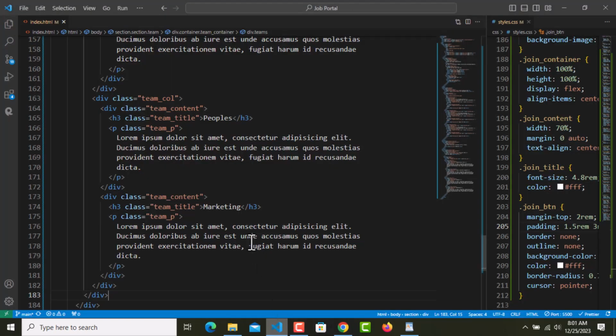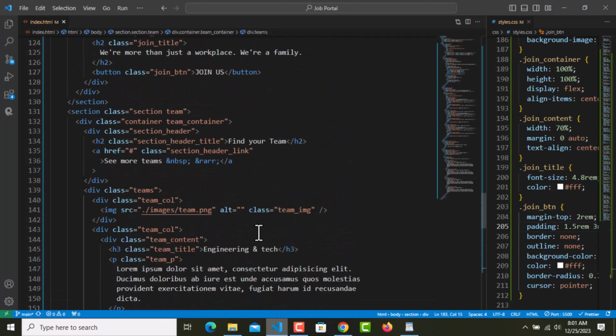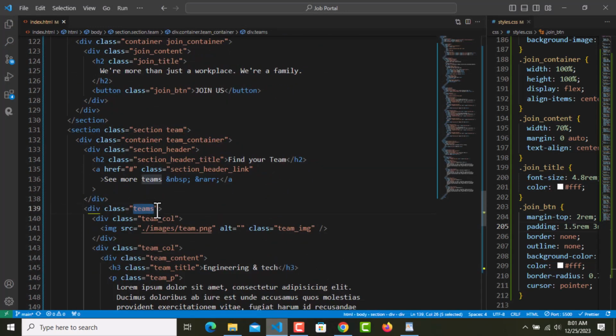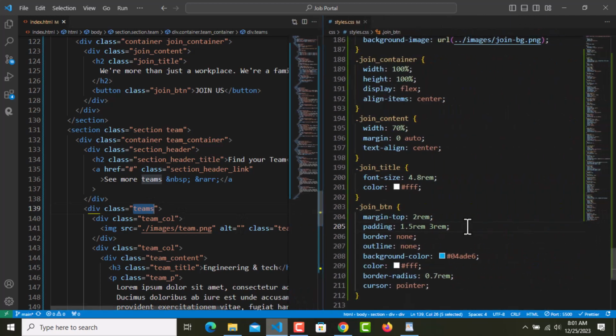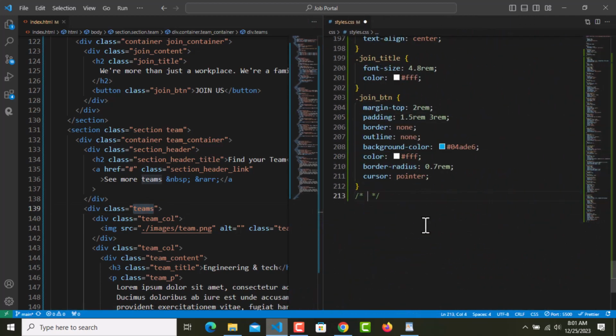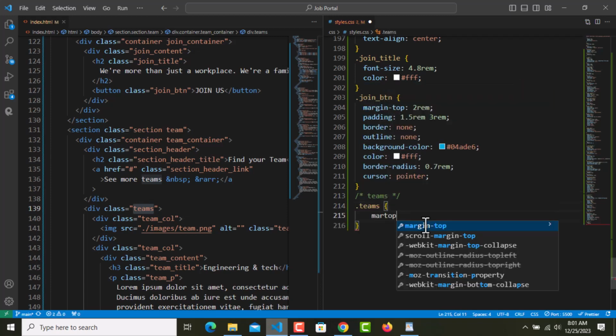So that's really simple. I'm gonna go and copy these teams. First of all, we need some space. So dot teams, I need margin top of 6 rem.